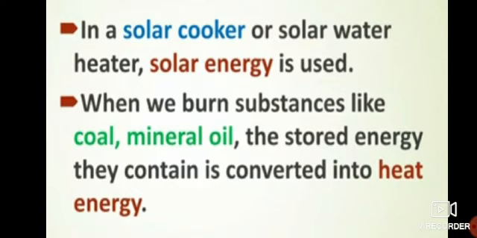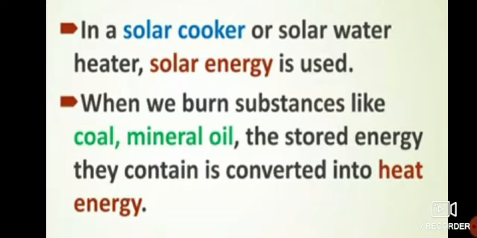So when we burn substances like coal, mineral oil, the stored energy they contain is converted into heat energy. You must have seen that coal, mineral oil, etc. are also used for burning purpose. Coal and mineral oil are substances.